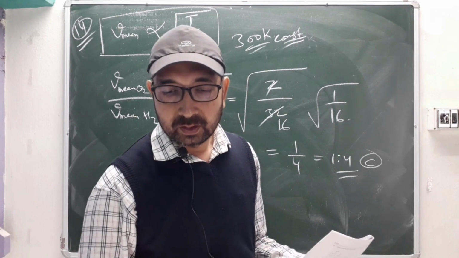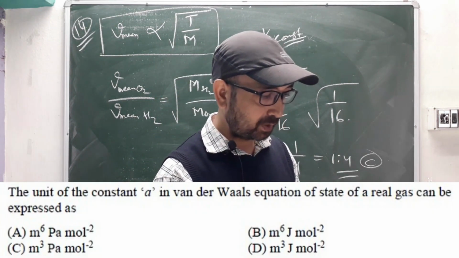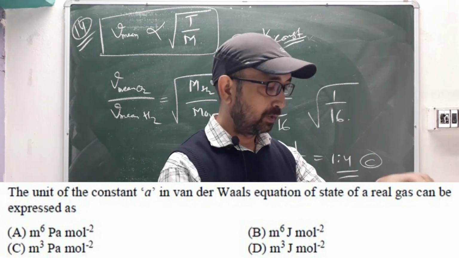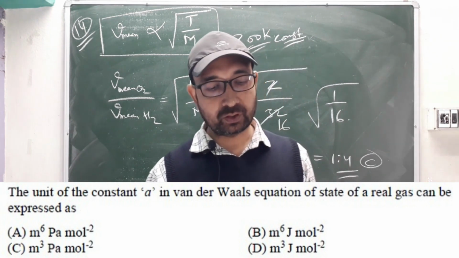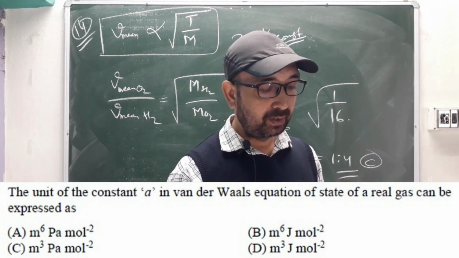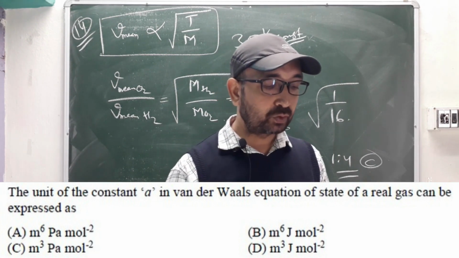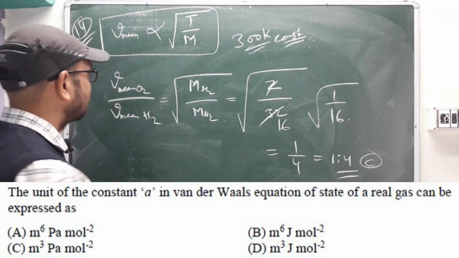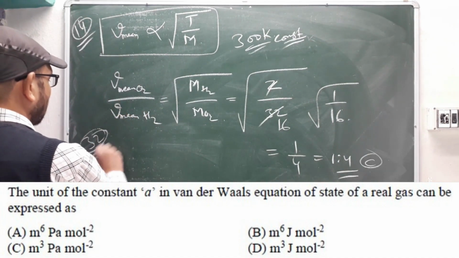It's question number 32. Again they are asking the unit of the constant a in the van der Waals equation of state of a real gas. So it is a pressure factor, right? With the pressure factor we already saw, here only I'll solve it. So for question number 32 they are asking only the unit.